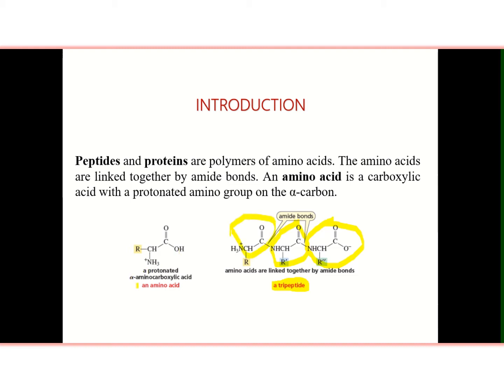This is a single amino acid. In this amino group is protonated and it is having a carboxylic group. So this is an amino acid, and these amino acids are linked through a peptide bond. As you know, this peptide bond, carboxylic acid and amino linkage, this is peptide bond.